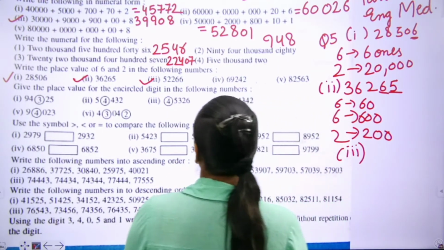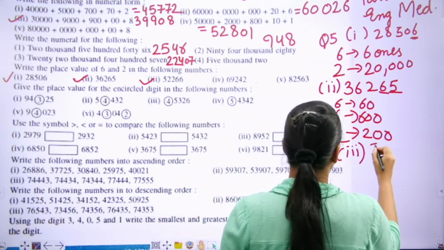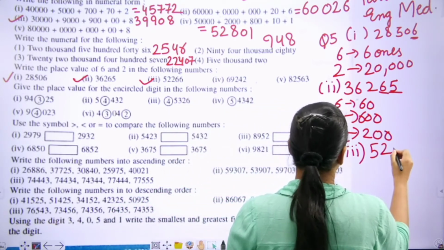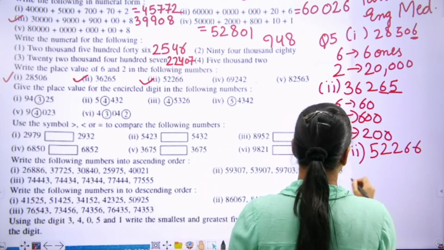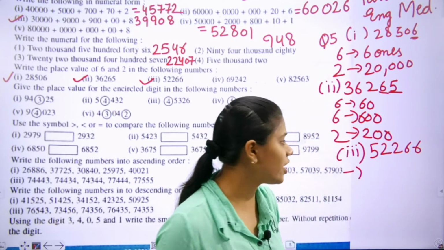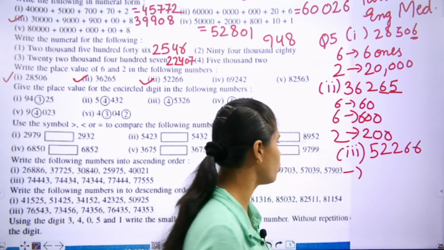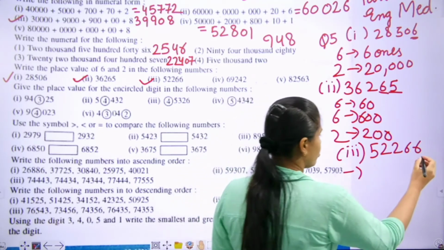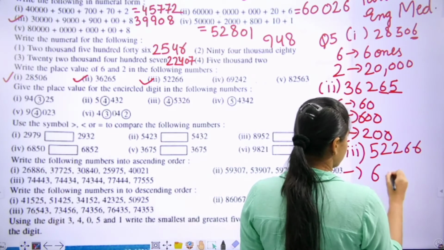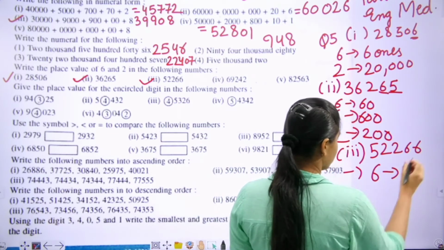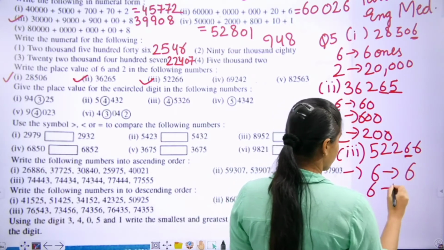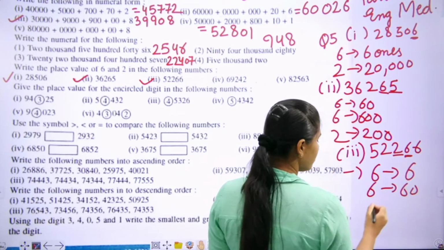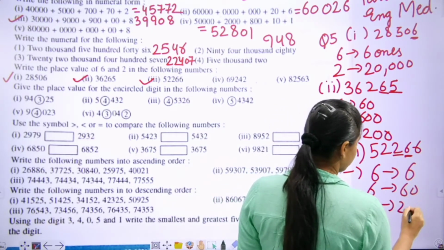That is 52,266. Again we have to tell the place value of 6 and 2. There are two 6s and there are two 2s. We have to tell first 6, that is 6. Then 60. Then 100.